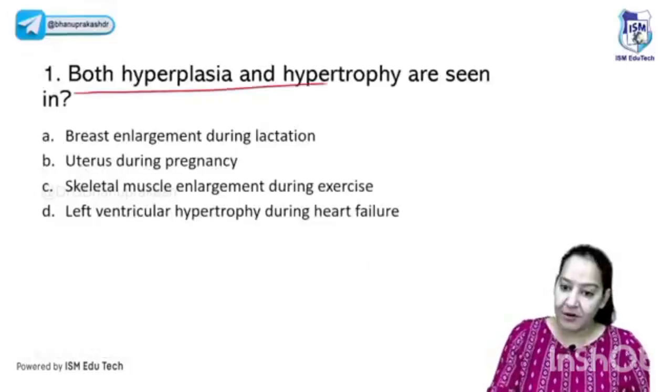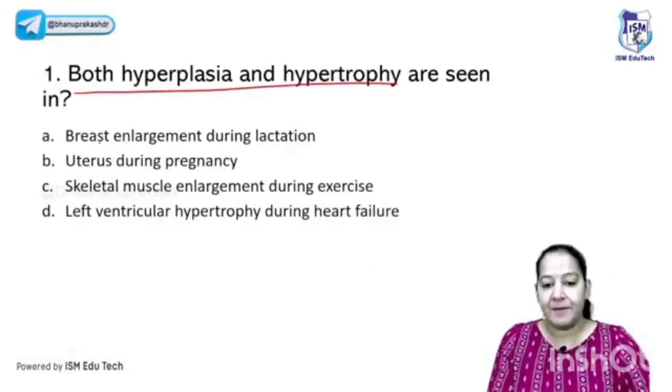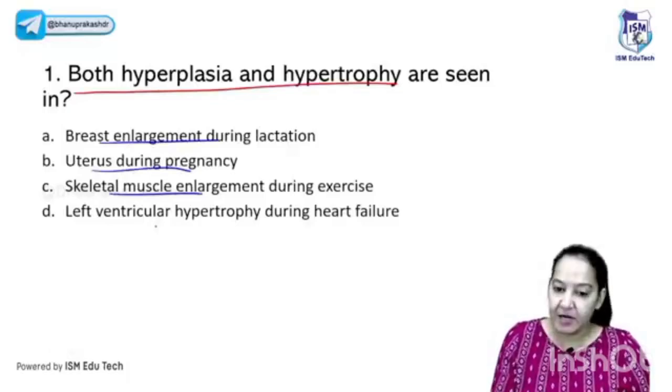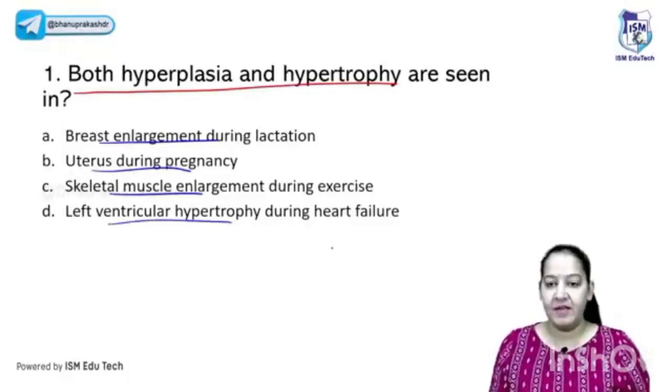Give the answer. Both hypertrophy and hyperplasia are seen in. 4 examples are breast enlargement during lactation, uterus during pregnancy, skeletal muscle during exercise, and left ventricular hypertrophy during heart failure. So what is the correct answer? ABCD may say, what is the correct answer here? Can you please give me the correct answer?